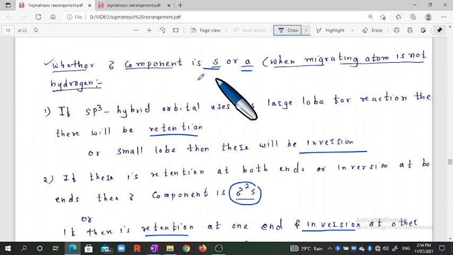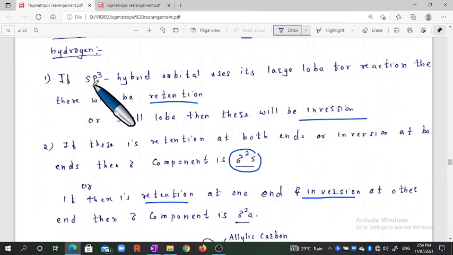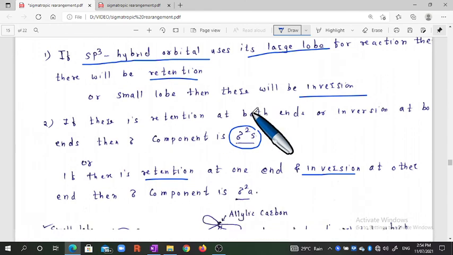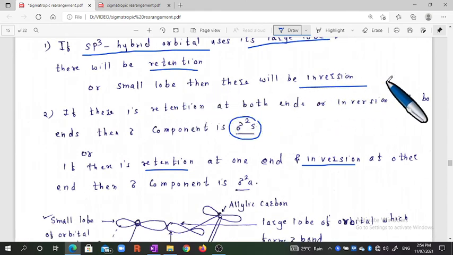This is for the alkyl group; we consider alkyl group migration. In this case, the sp3 hybrid orbital uses its large lobe for reaction, and there will be retention. If it uses the small lobe, there will be inversion.